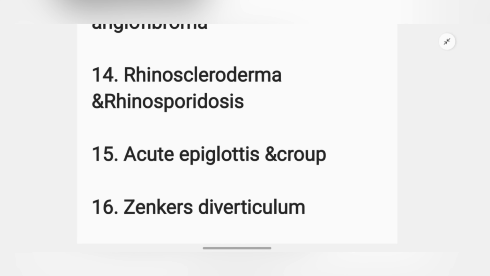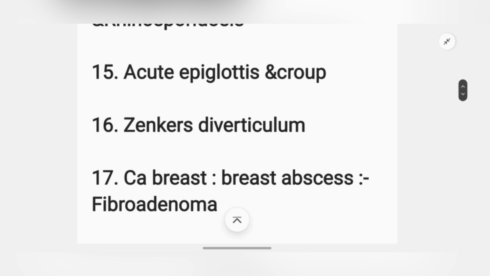Okay, next, Zenker's diverticulum, and this is very important from an anatomy perspective, surgical perspective, and ENT perspective. So it's better you study this topic very well. What's the treatment option? What's the operation done in this case? And what is the pathophysiology in this? Very important and has come in your PYQs multiple times.